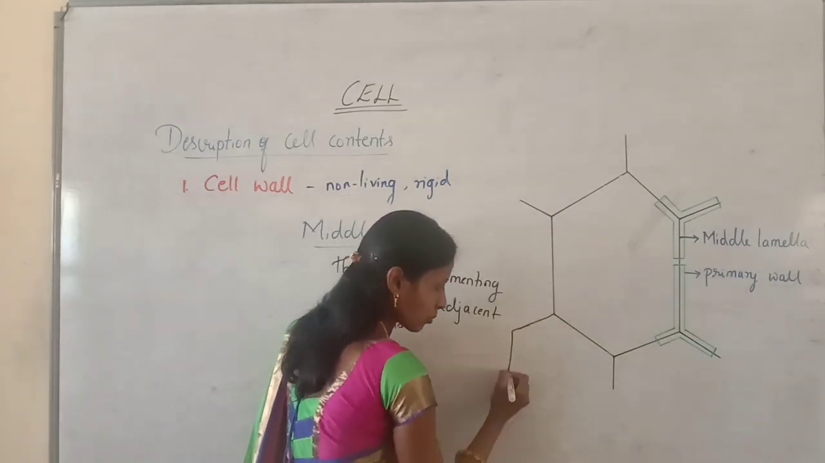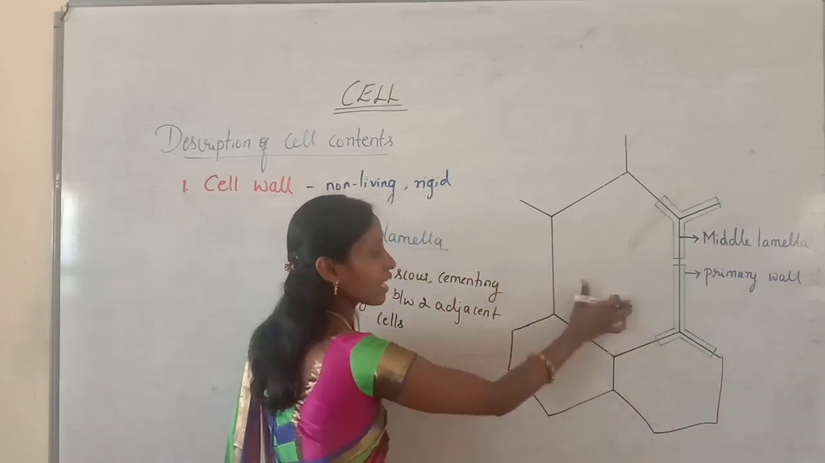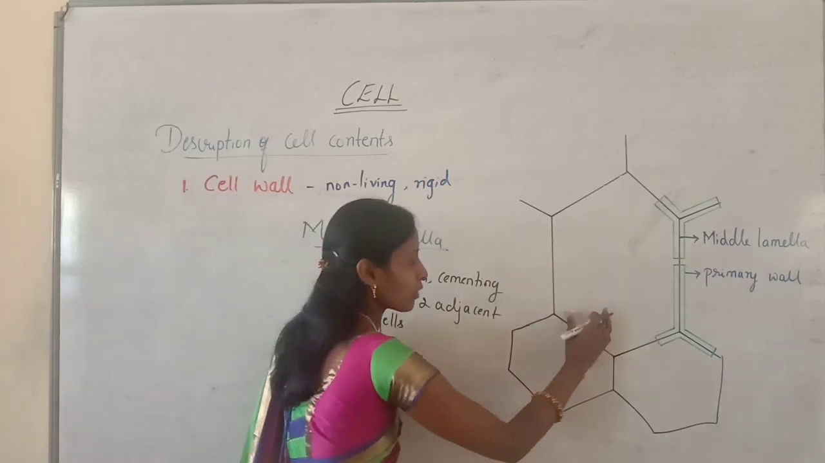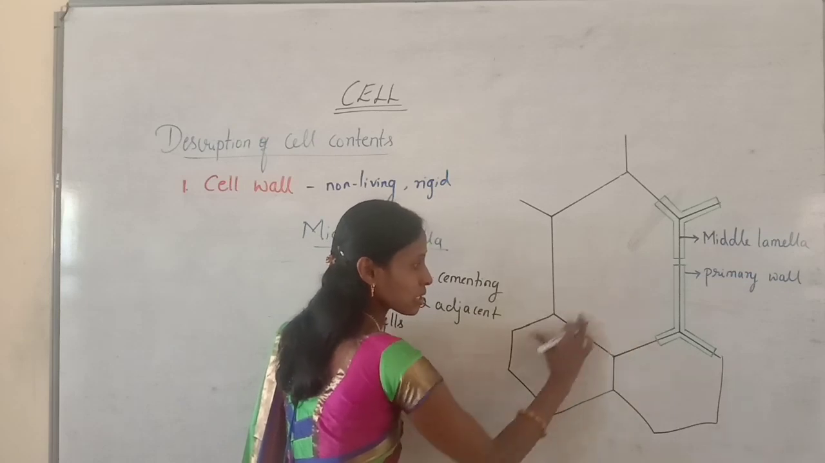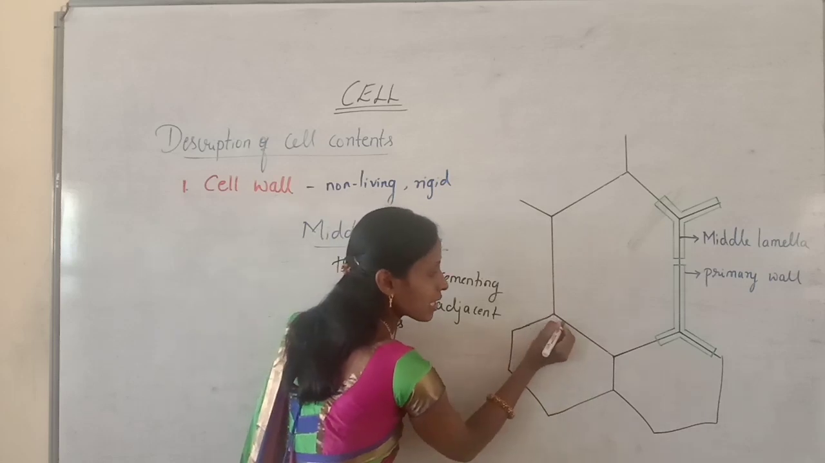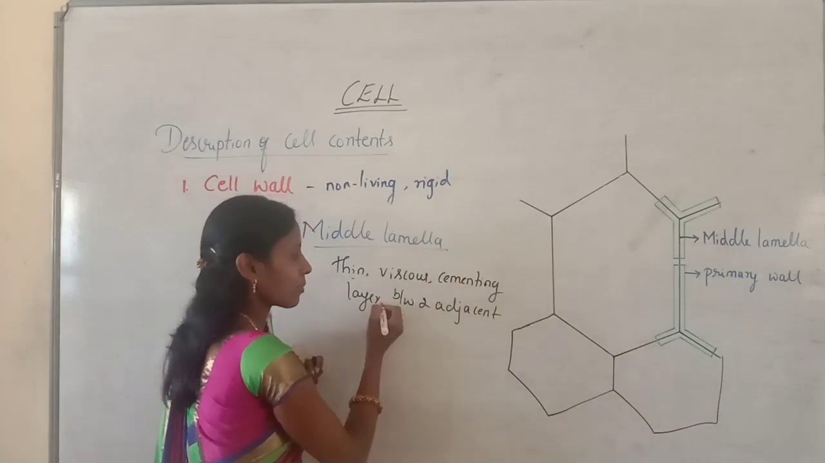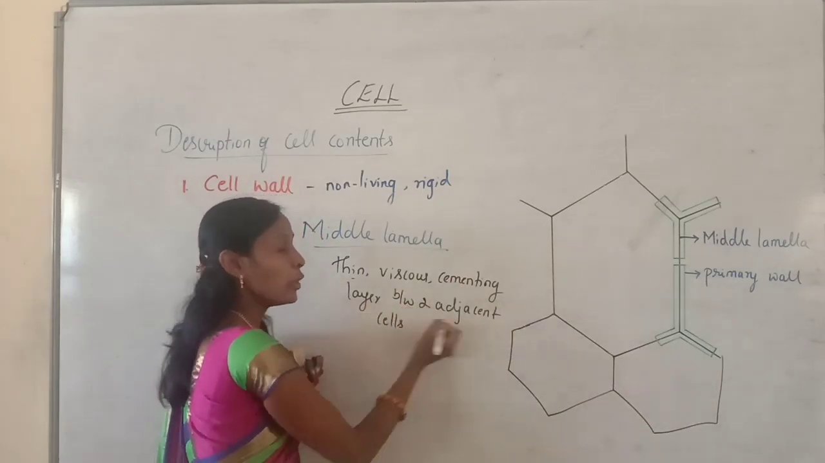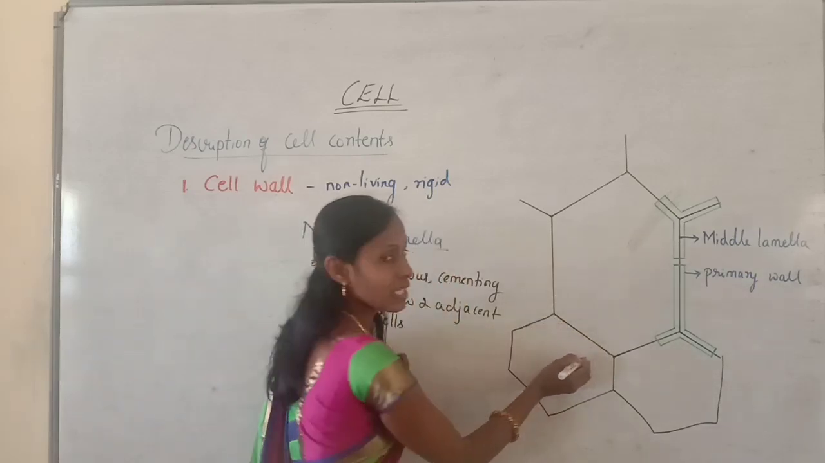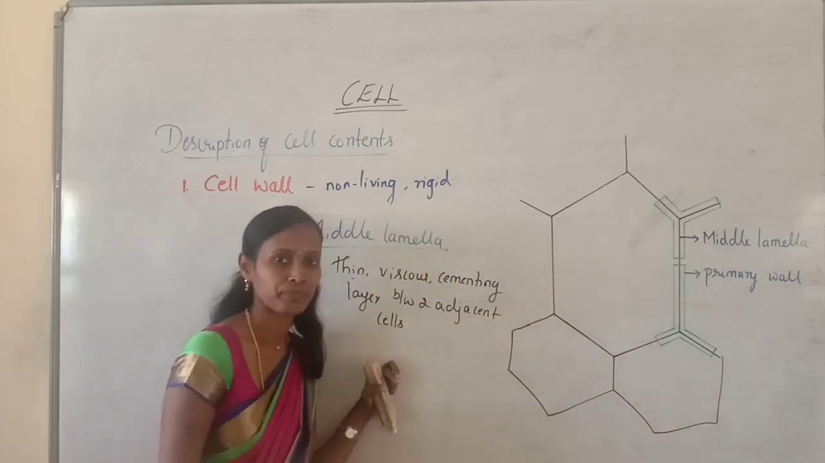Even if we draw one more cell or a few more cells, in all cells we can find the presence of this middle lamella. That's why if you take these two cells, between these two cells there is a cementing layer called the middle lamella. That's why I called it the middle lamella, the cementing layer between two adjacent cells. Yes, this is the middle lamella, which is the cementing layer between two adjacent cells.